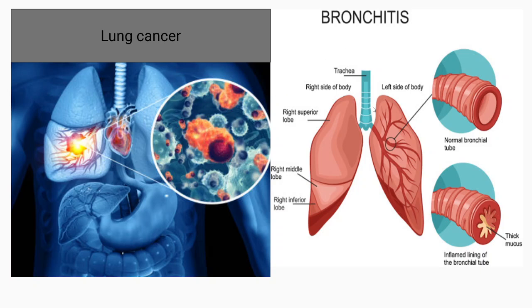Whereas in bronchitis, a normal bronchial tube will look like this, but in case of inflammation, the lining of the bronchial tube gets affected and thick mucus formation will be seen. So these are all the things which can be caused by smoking. We need to educate and counsel the patients on how smoking affects our body parts and how the family members are affected easily, how to prevent this, and how to counsel the patients to recover from that case. We need to explain all these things.